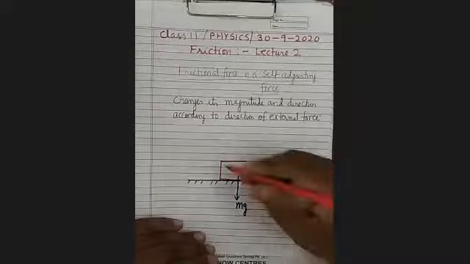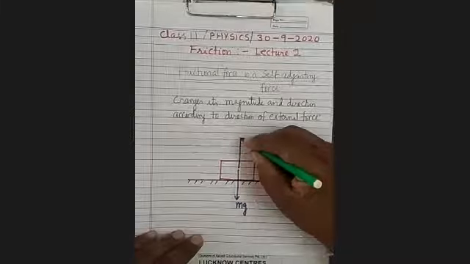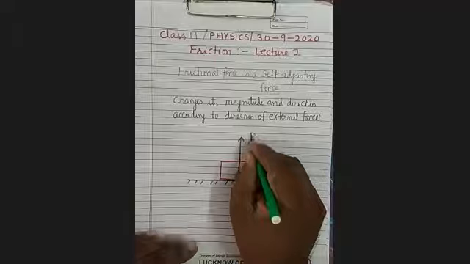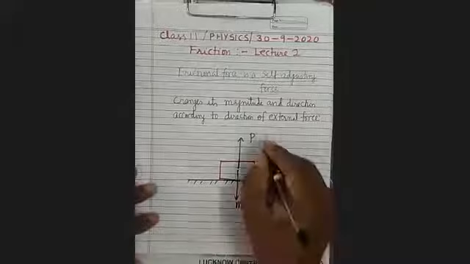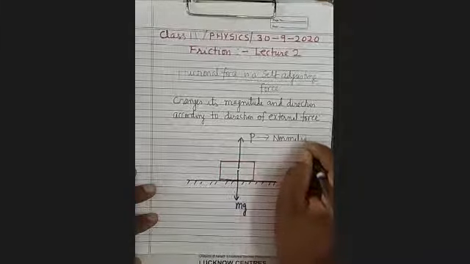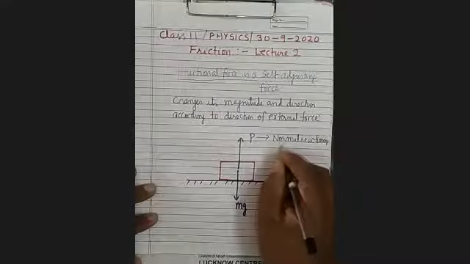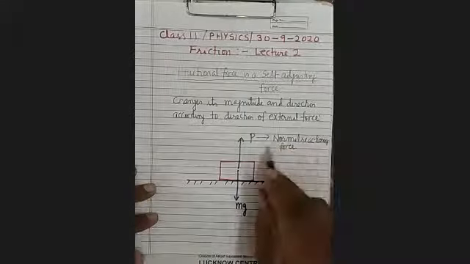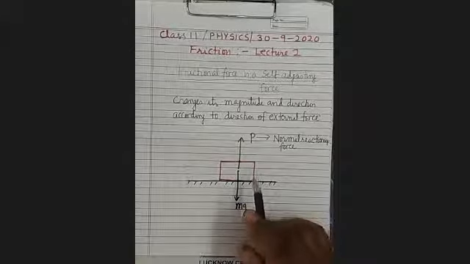And a normal reactionary force is acting vertically upward. So I am showing that the normal reactionary force P is acting vertically upward. What will be the relation between P and mg? Both will be equal in magnitude. This is the normal reactionary force, and this is also an electromagnetic force.